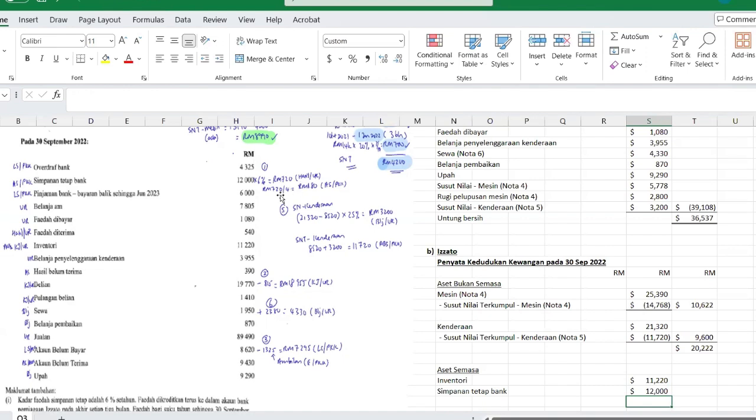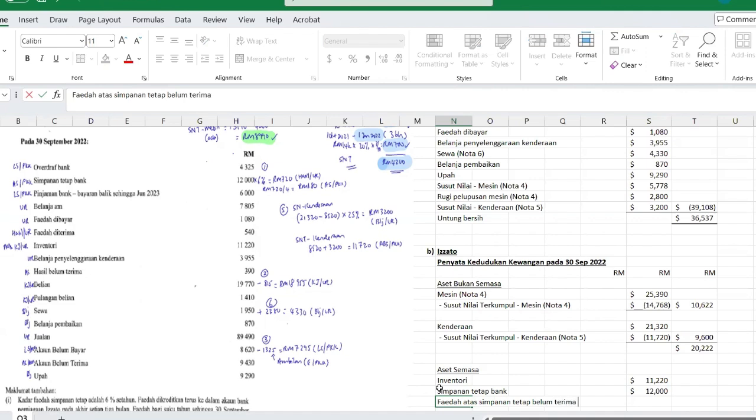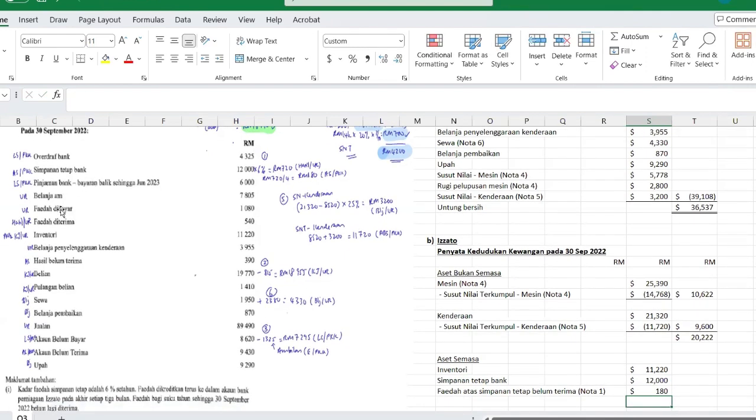We can also reflect faedah atas simpanan tetap belum terima. Tie to the working in your answer script, the first one, which is 180. Next, hasil belum terima 390.